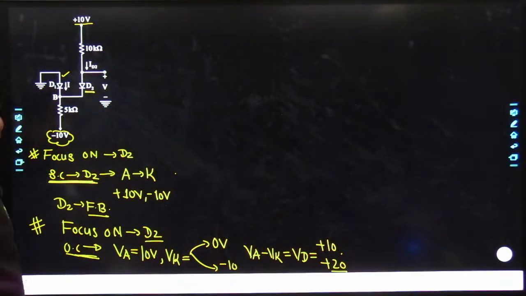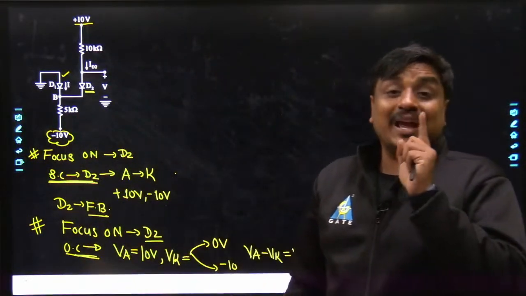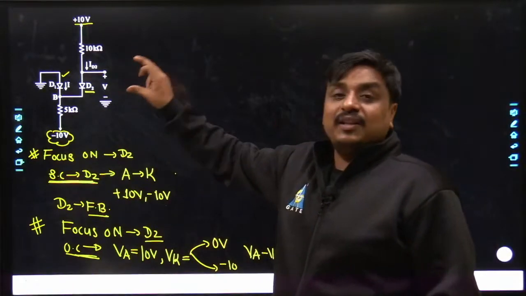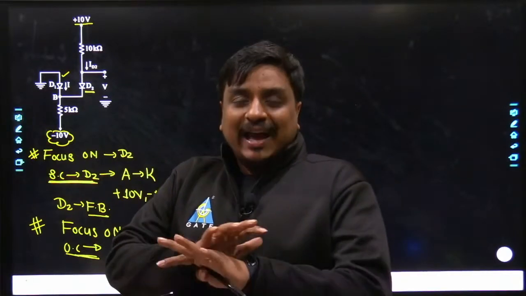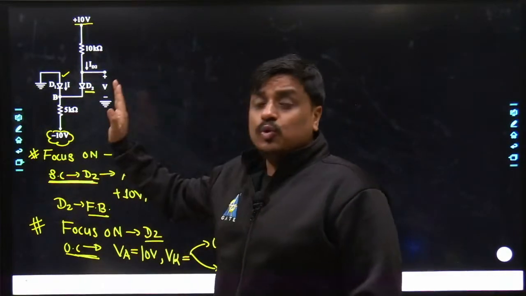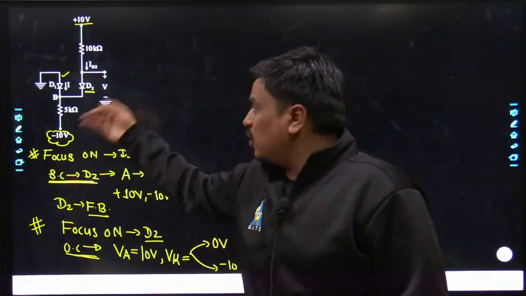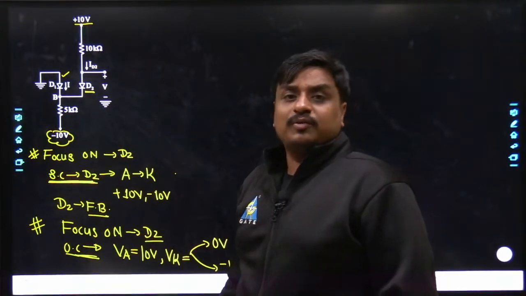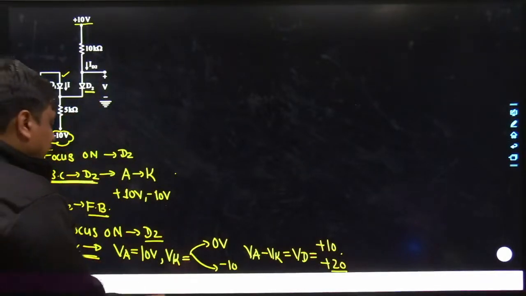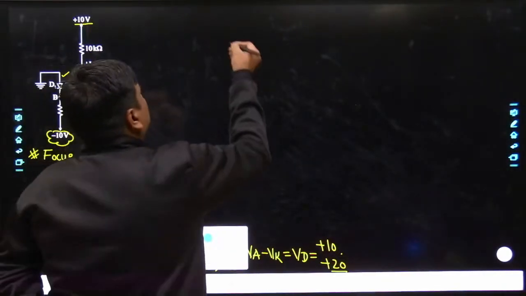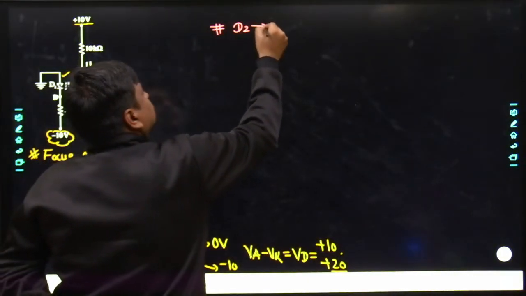Both indicate that whatever the assumption you have taken, that seems to be wrong. This diode is not off, this diode is on. Just wanted to know from each one of you, how many of us could have figured out that diode 2 would be on in any case, whether the D1 is off, whether the D1 is on. In either case, the D2 would always be on. Just wanted to know from the comments, so one thing we could figure out from this problem, sir, is D2 would be on anyhow.